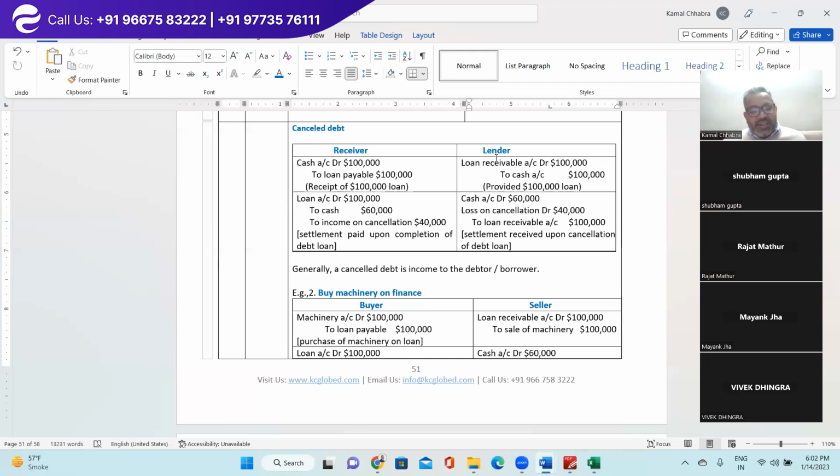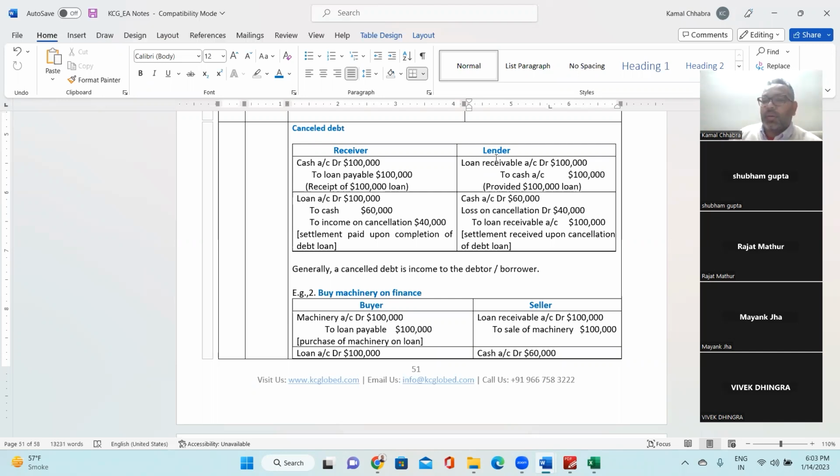Do we all know this basic rule of accounting? Yes. Debit what comes in and credit what goes out. So the person who is receiving the money will debit the cash and credit the loan payable. Let's say the person is receiving $100,000 cash. So the recipient will be debiting cash and crediting loan payable.